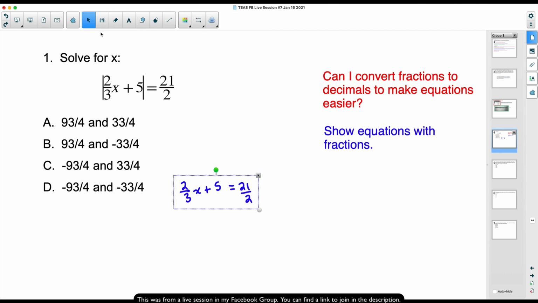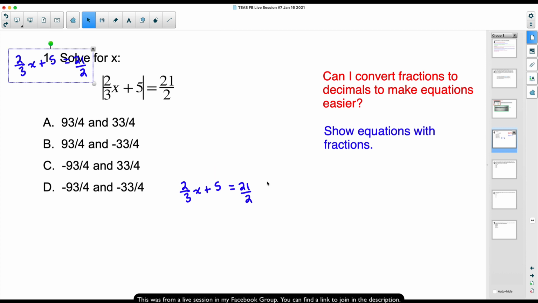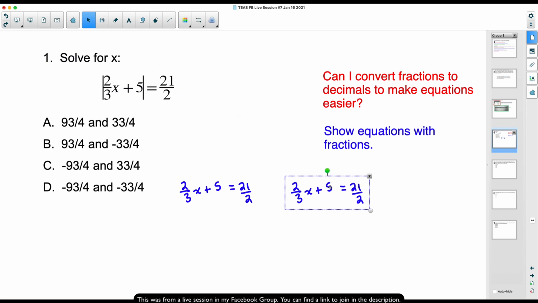Let me just slide that here. So I'm going to copy that literally. And what I'm going to change is, instead of using a positive 21 over 2, I'm going to use a negative 21 over 2. So pretty much what we have here are two equations to solve, and they are equations with fractions. Folks, the second live session I did about a month ago, the entire free live session was nothing but equations with fractions.